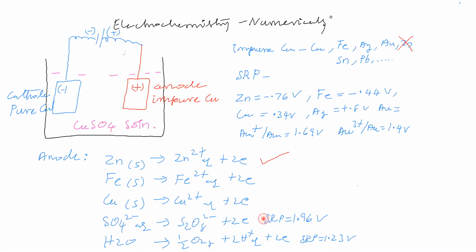These are non-spontaneous reactions. Non-spontaneous reactions mean that if we want them to happen, we have to force them to react. How do we force them? By providing electrical energy, by providing potential. Now you increase the potential such that iron also will undergo oxidation.